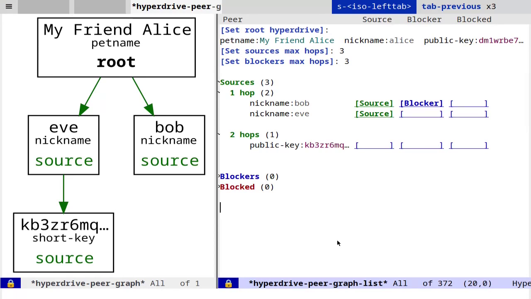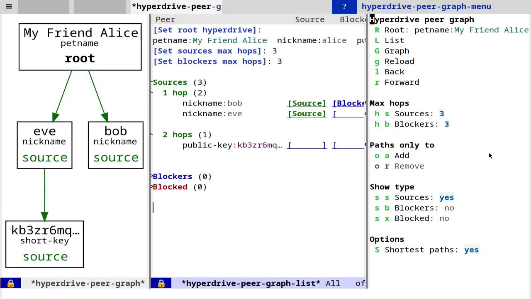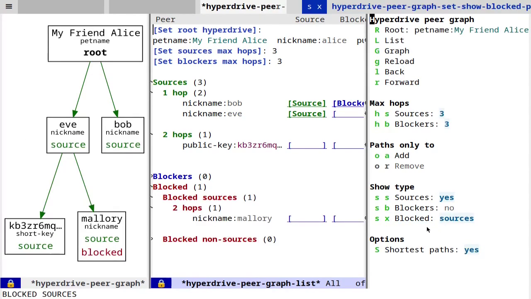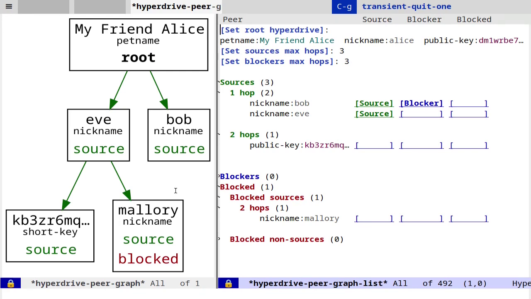I'll open the transient menu by pressing question mark. For now, let's turn on showing blocked peers. So I'll press S, X, and now it says blocked sources. Now we can see Mallory also shows up. Mallory has been included as a source by Eve, but is blocked, and so in the end result, she does not show up in the list of sources. Instead, she shows up as a blocked source.